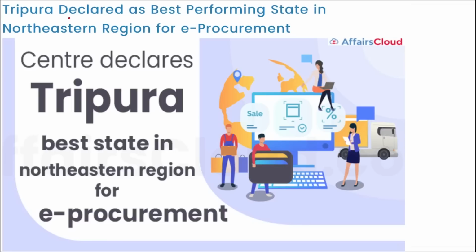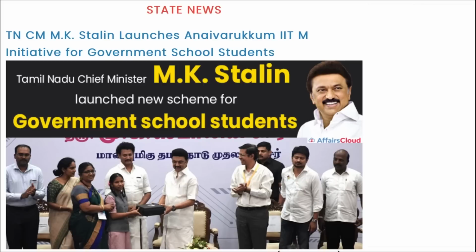Next, Tripura declared as the best performing state in northeastern region for e-procurement. I repeat, for e-procurement, which state has been declared as the best state? It is the Tripura state of the northeastern region, and it has been declared as the best performing state in the northeastern region for e-procurement.